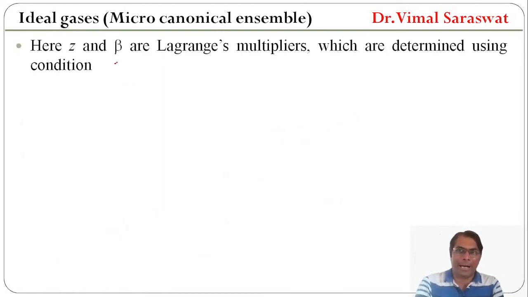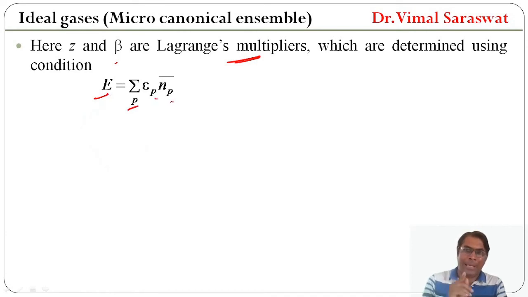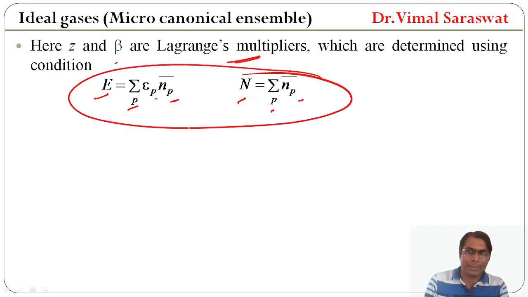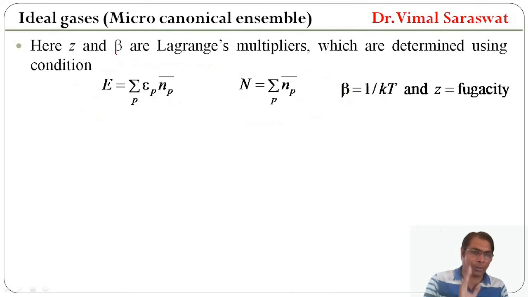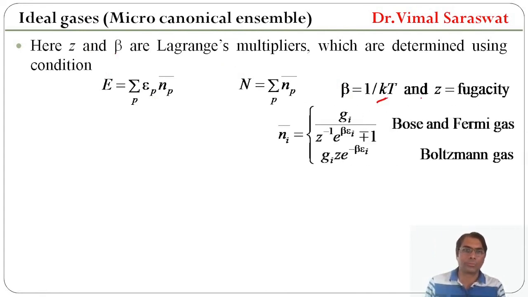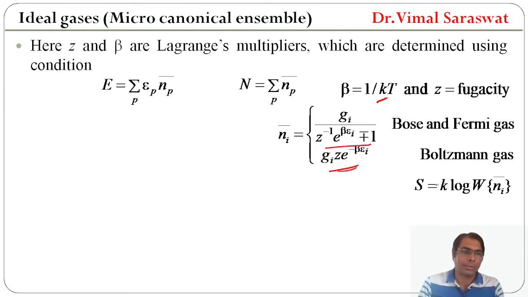Here z and beta are Lagrange's multipliers which are determined using condition E equal to sigma p ep np bar and n equal to sigma p np bar. So by using these two conditions we determine the value of z and beta. Beta equal to 1 upon kT, k is Boltzmann's constant and z is fugacity. And ni bar for Bose and Fermi gas is this one, and for Boltzmann's gas is this one, and S equal to k log W ni bar.